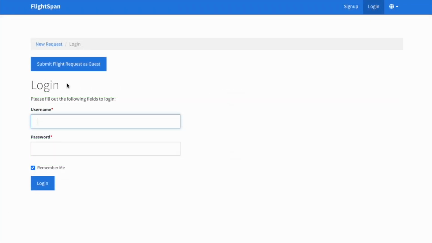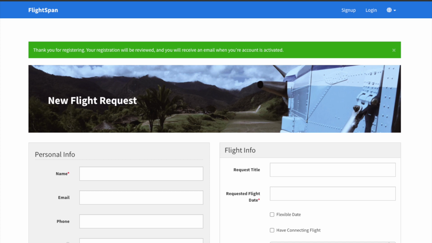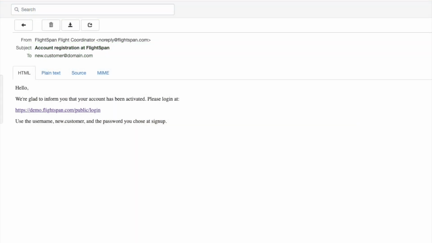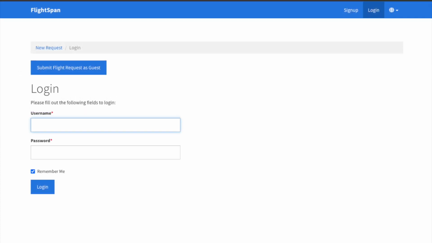If you do not wish to create an account, you can make flight requests as a guest. Your aviation service provider will receive an email with a link to activate your account. When your aviation service provider approves your account, you will receive an email containing a login link. To make a flight request, click on the link in your email. You may want to bookmark this page for future reference.